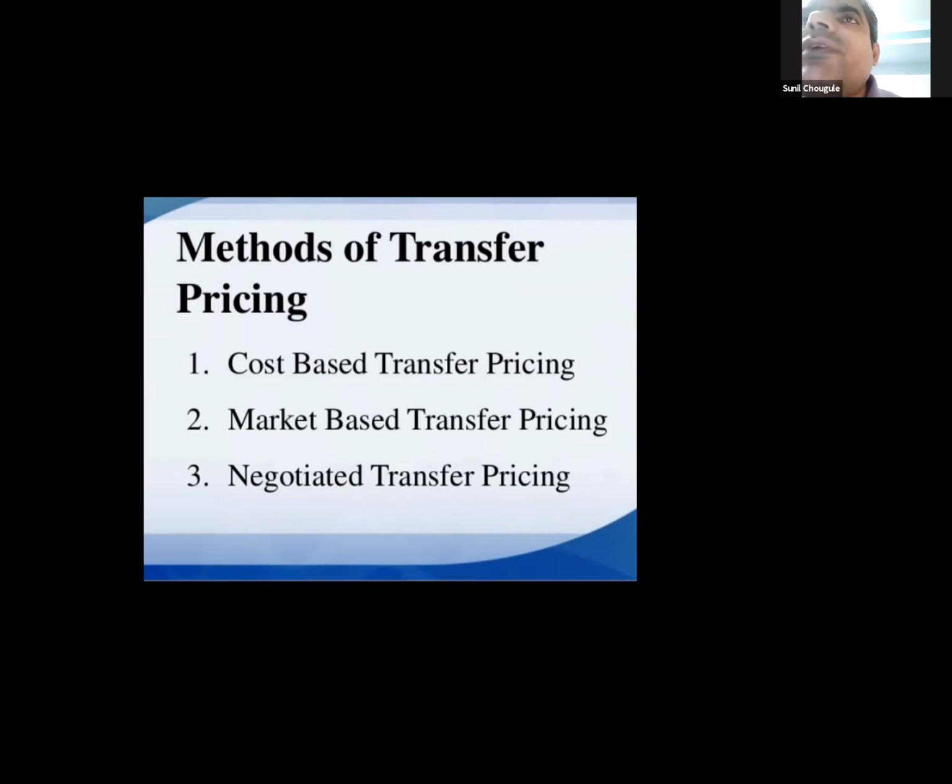But as you will have a multiple choice question exam, most likely there will be MCQs. Out of 50, there could be 3 questions based on transfer pricing, for the 3 different methods: cost-based, market-based, and negotiated.